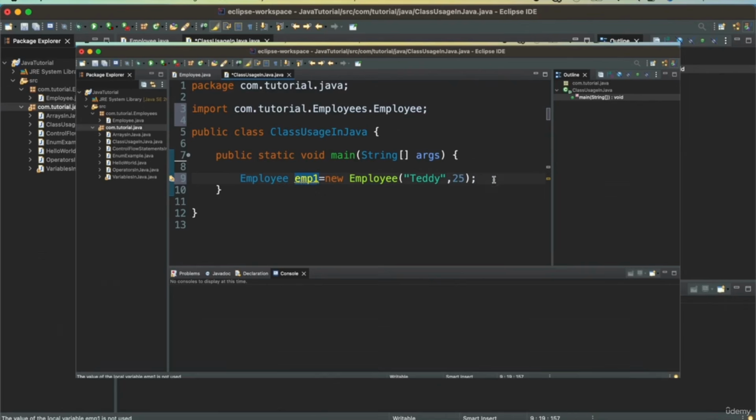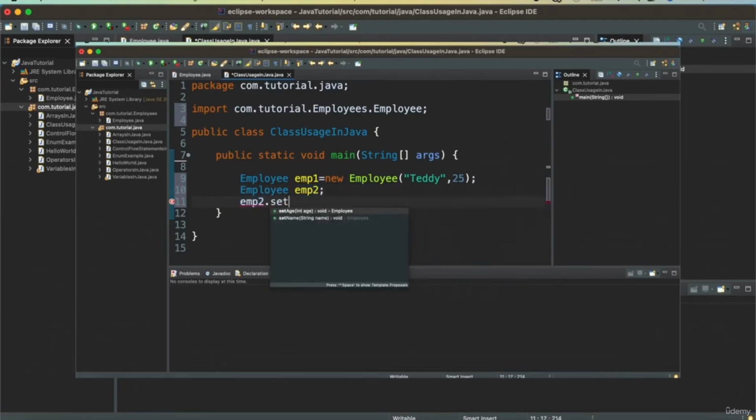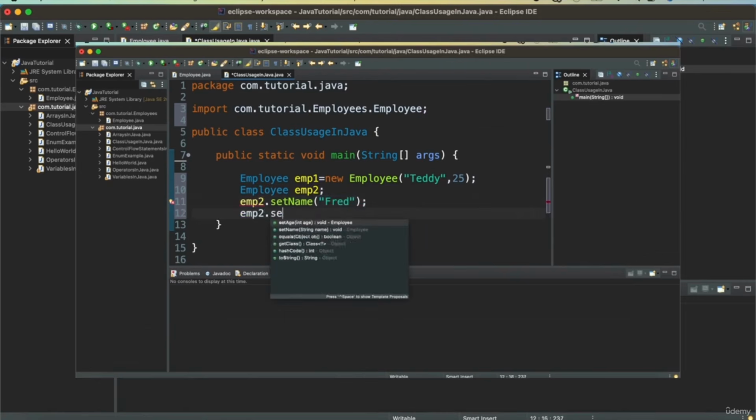So I have an emp1 variable, the Employee one created, which is Teddy. And then I can also create one more employee. The second employee I want to create using a setter. So emp2.setName equal to, I'll say Fred, and emp2.setAge equal to, I'll say 30.